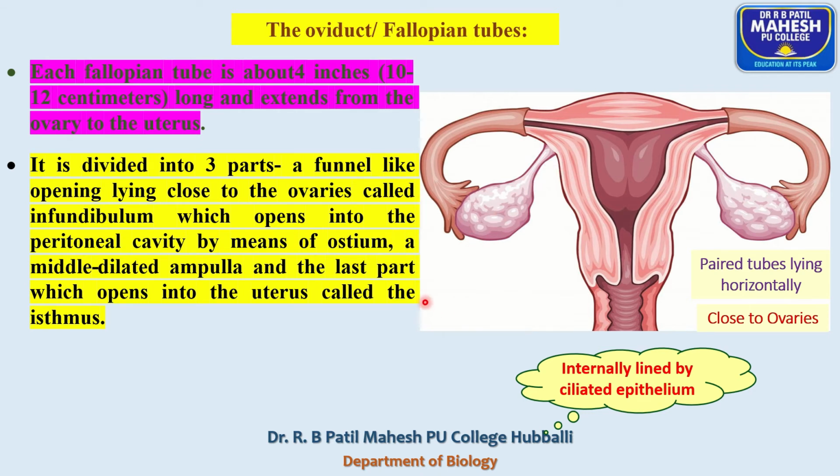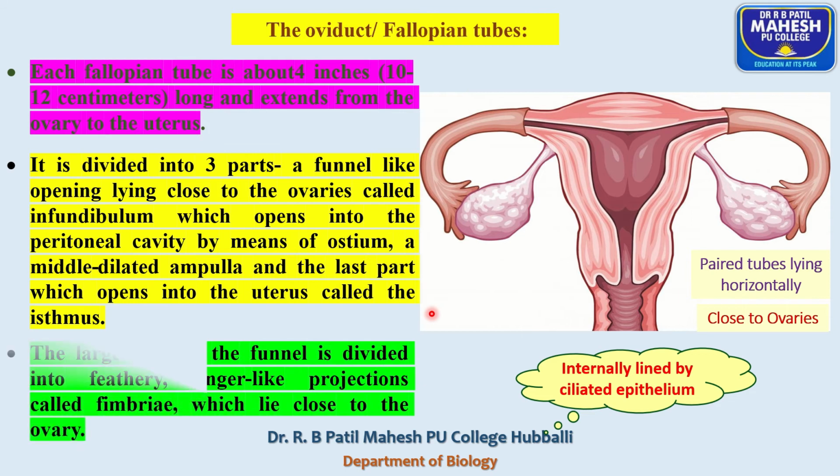Remember one thing: the larger end of the infundibulum funnel possesses finger-like projections. Can you see this? These finger-like projections are called fimbriae, which help in the collection of the ovum immediately after ovulation. Ovulation we'll discuss in the next class.